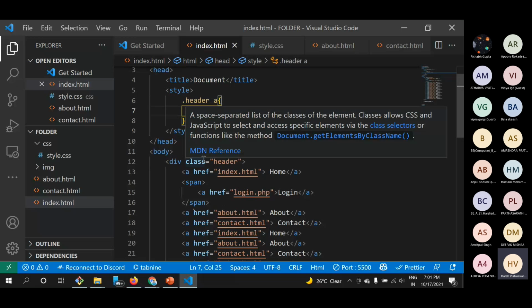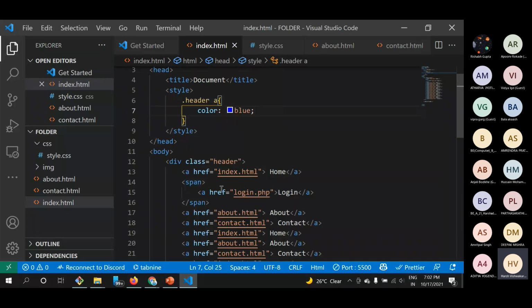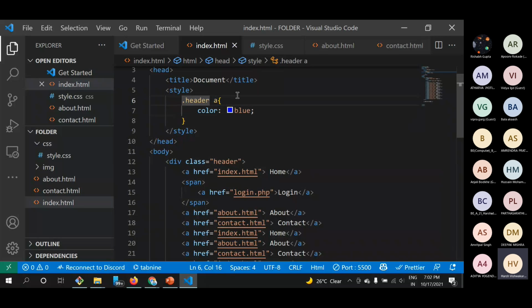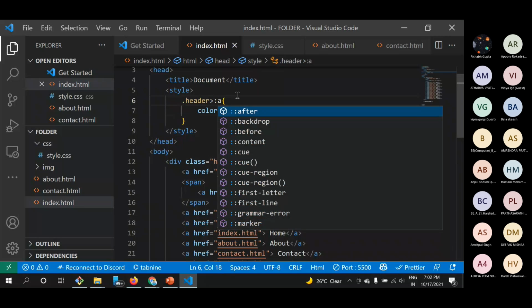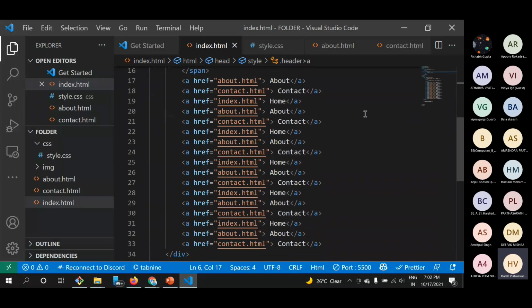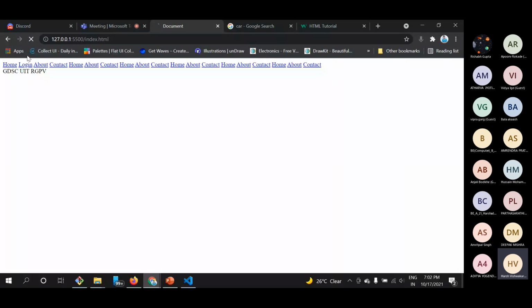Like if I talk about this div, there is a span which is a child of this header tag, and then the span tag has a child anchor. So if I want to explicitly target direct children, then I can use the child selector. It will exclusively target these anchor tags which are its direct child, not the span anchor tag which is the child of anything else. So here you can see if I reload this page,